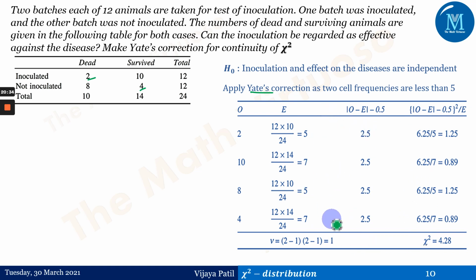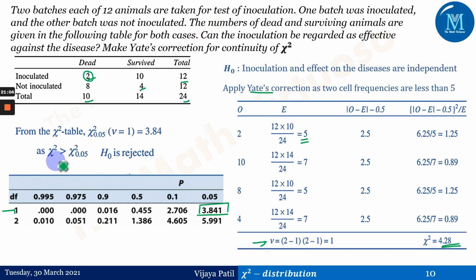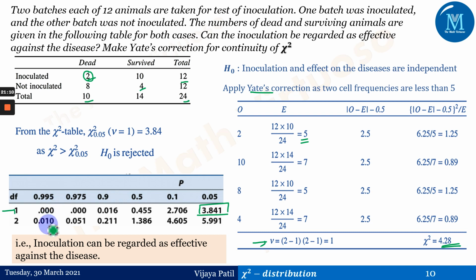And we have the same table we are following, this 12. 2 is the observed frequency, corresponding to that is 12 into 10 divided by 24. So this is 5. The same procedure is followed to find this table, and we have got chi-square as 4.28, wherein the degrees of freedom is equal to 1. Therefore at 5% LOS we get the value 3.841, and chi-square is greater than chi-square tabulated value. So H0 has been rejected. If it has been rejected, it means inoculation can be regarded as effective against the disease.